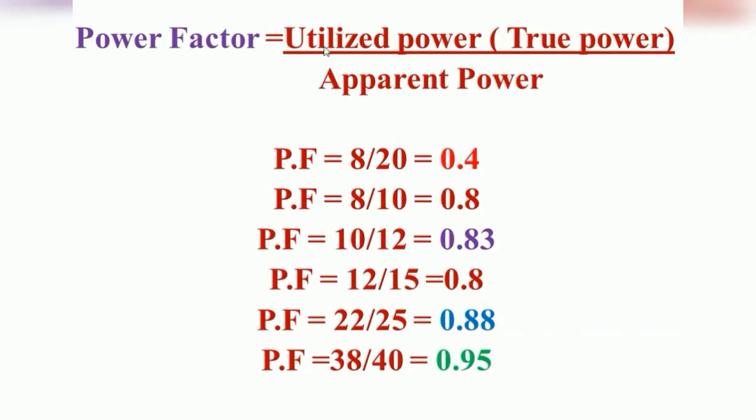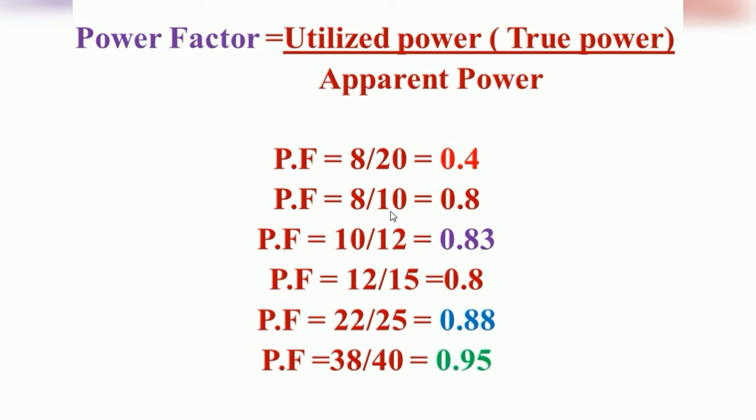So here, consider this is the formula we already discussed in the previous slide. Now I have taken different values of apparent power and utilized power. Suppose from the generating station, 20 units will be sent to the consumer, but 8 units will be used by the particular load. So if you take the ratio with respect to the apparent power, the value is 0.4.